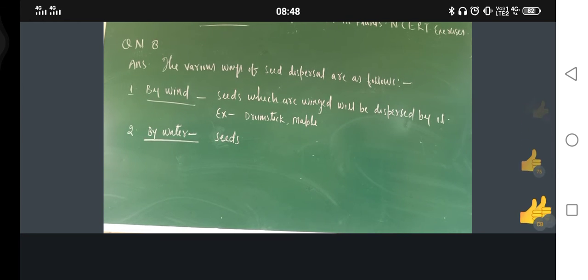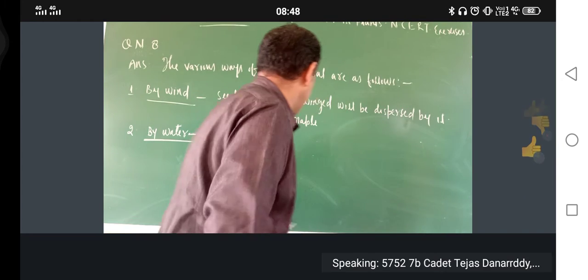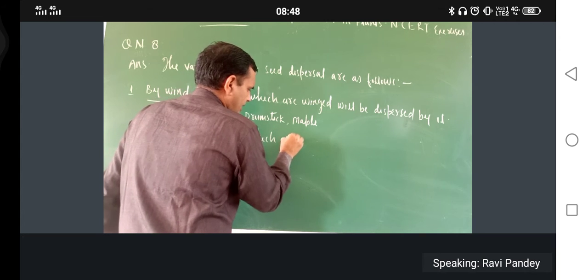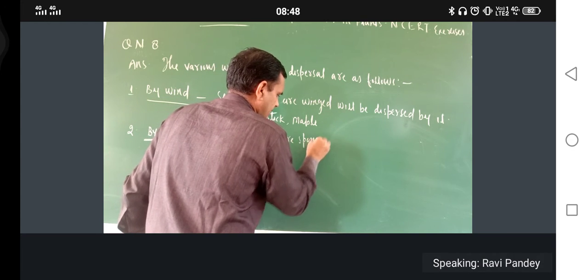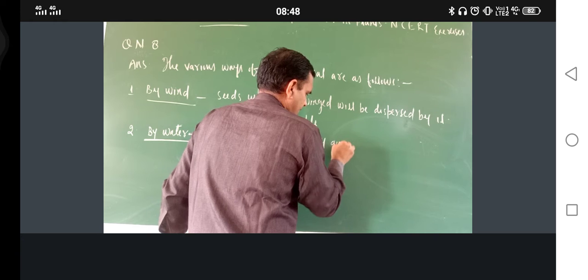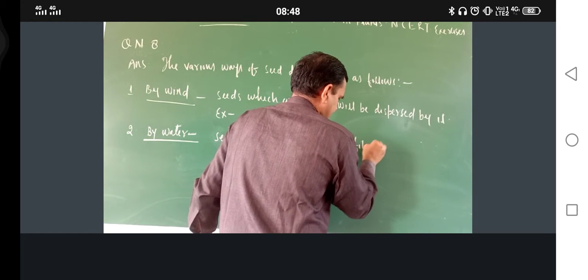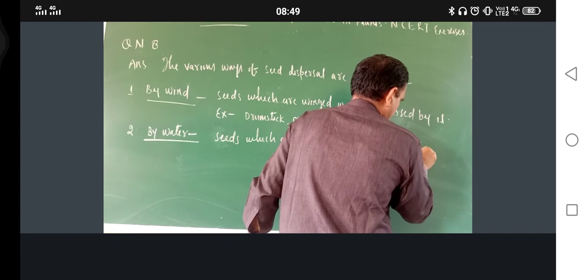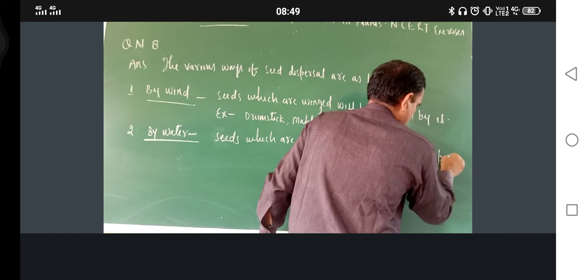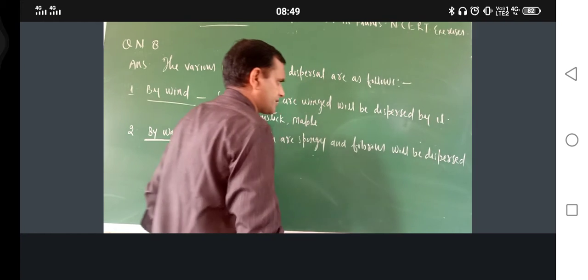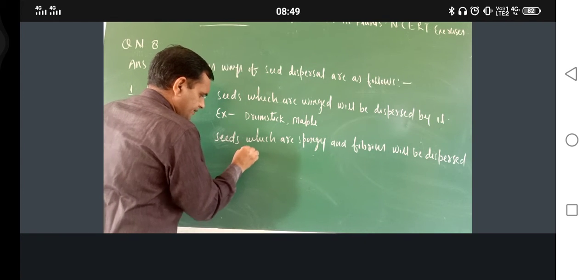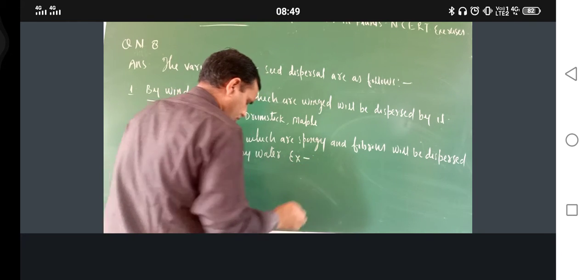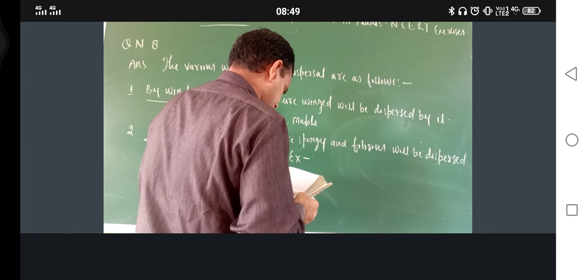Seeds which are spongy and fibrous will be dispersed by water. Example, coconut seed.